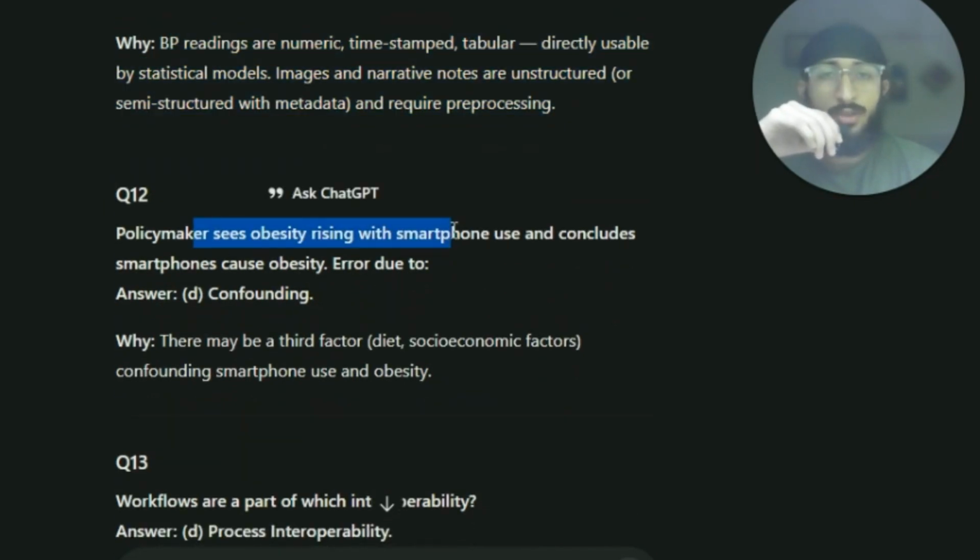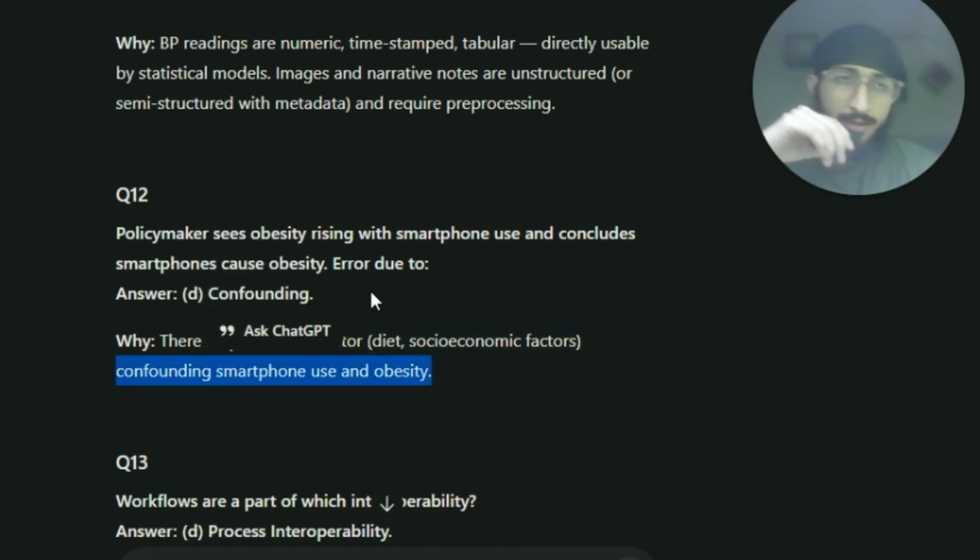A policymaker sees obesity rising with smartphone use and concludes smartphone causes obesity. Error due to confounding. There may be a third factor, diet, socio-economic factors, confounding smartphone use and obesity.